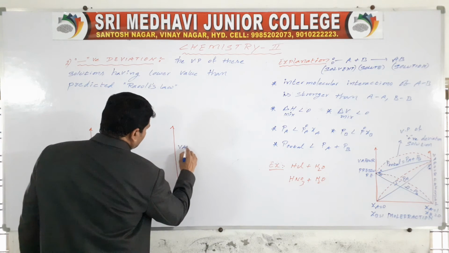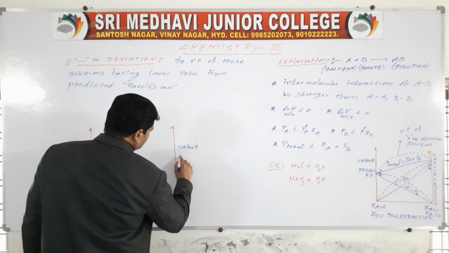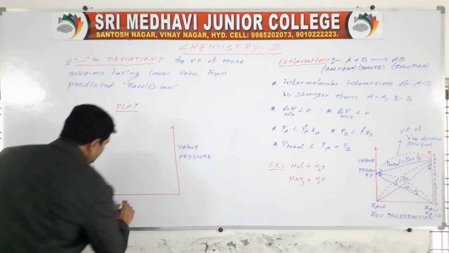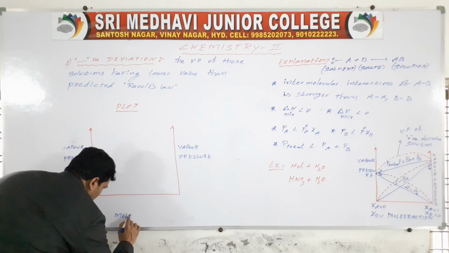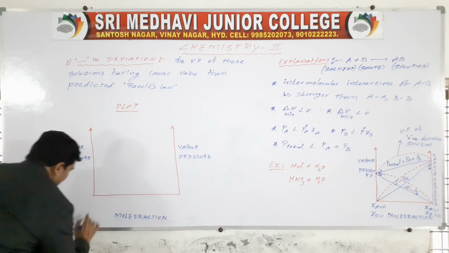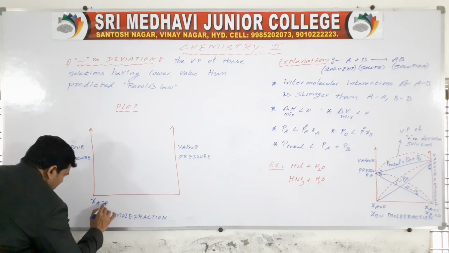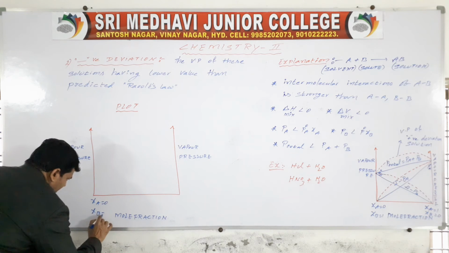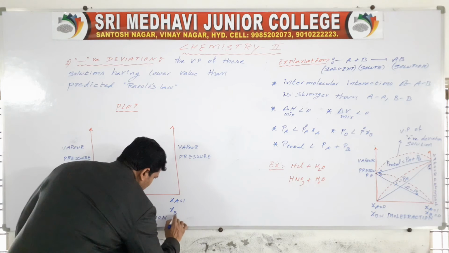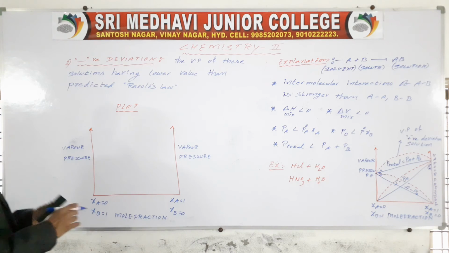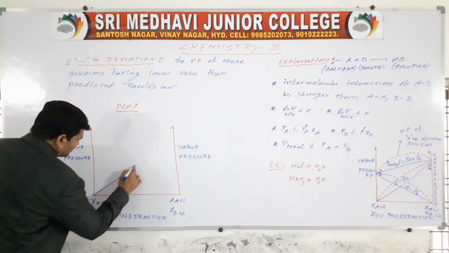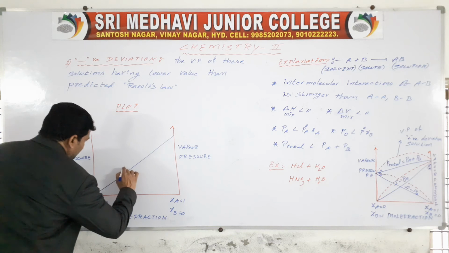It is mole fraction. Here XA equal to 0, XB equal to 1. Then here XA equal to 1, XB equal to 0. So how is the Raoult's law graph? Like this.